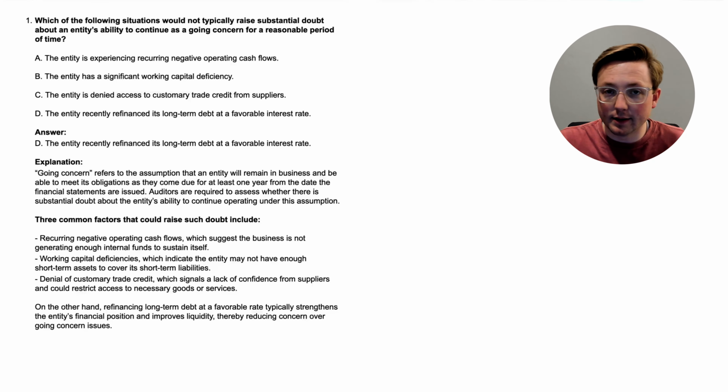If it's a credit that they typically have access to, but now they're getting denied that, this usually signals a lack of confidence from suppliers and could restrict access to necessary goods or services, meaning that, again, they're probably not doing very well. The suppliers are like, we can't really give you credit because you're probably not going to be able to pay, or whatever the case is.